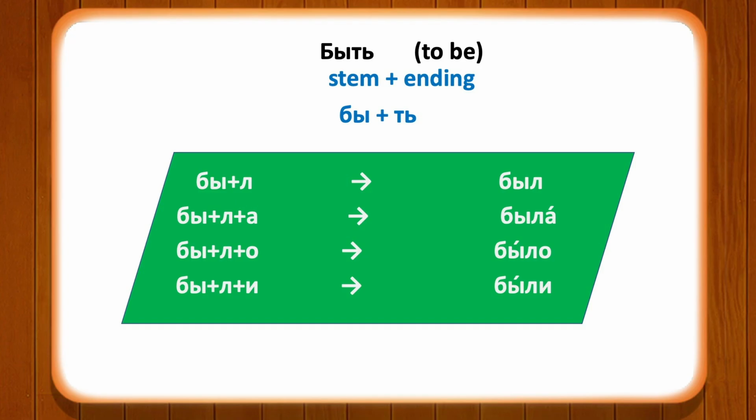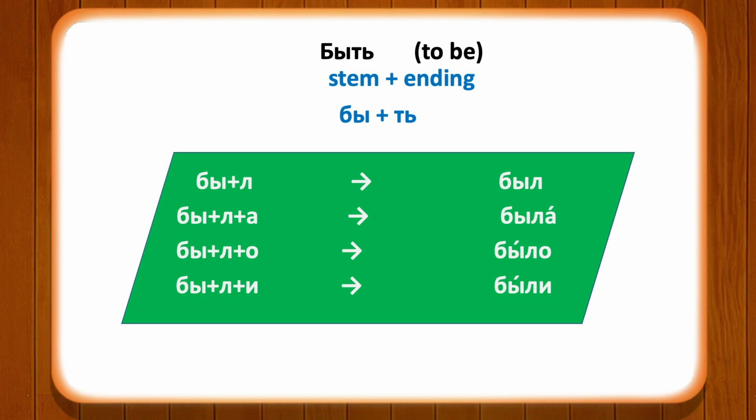Быть means to be. The stem of the verb быть is formed by removing the last two letters of the verb and adding the endings of past tense to the stem. Let us make the past tense form using the stem бы. Add л, был for masculine gender words. The form for feminine gender words would be была. For the nouns of neuter gender, the form would be было.